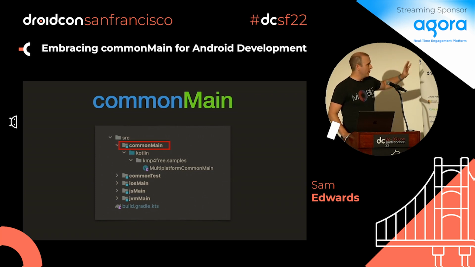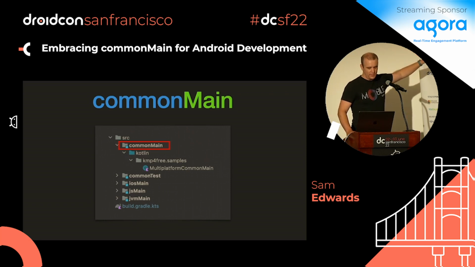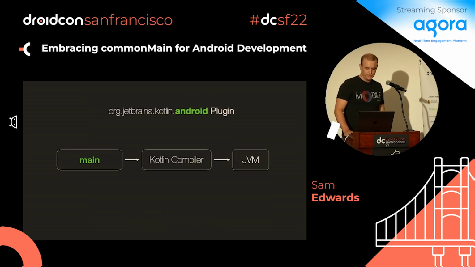If you haven't written it before, this is what it looks like. You typically have your source directory in your Android or Kotlin Java module, and you'd have your main folder. In this case, it's just commonMain. You additionally have your platform folders. You have iOS main or JS main or whatever other things you want to target. But that's pretty much the only difference. That file in there is a Kotlin file, and it can just compile to JVM like it normally does, or it can compile to multi-platform if it's commonMain compatible.